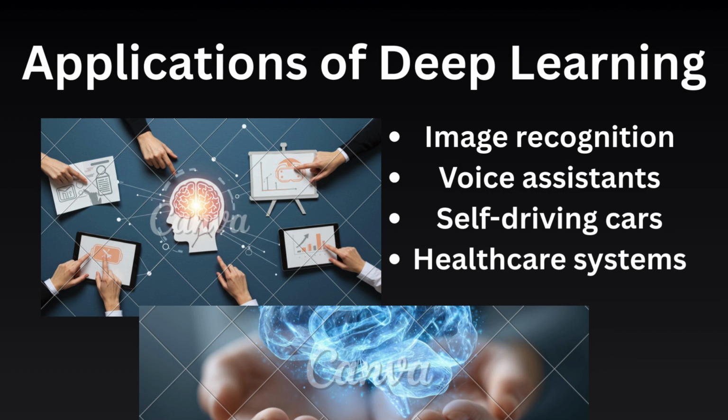Deep learning is widely used in many real-world applications that affect our daily lives. In image recognition, deep learning helps computers identify faces, objects, and scenes with high accuracy. It is used in smartphones, security systems, and social media platforms. Voice assistants such as Siri, Alexa, and Google Assistant rely on deep learning to understand spoken language and respond naturally to user commands. In self-driving cars, deep learning plays a critical role by detecting roads, traffic signs, vehicles, and pedestrians, helping the vehicle make safe driving decisions.